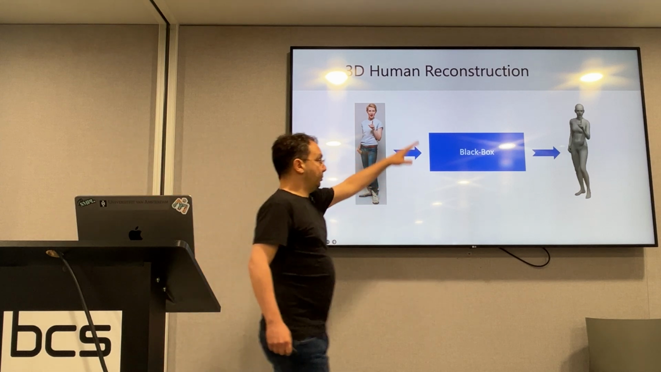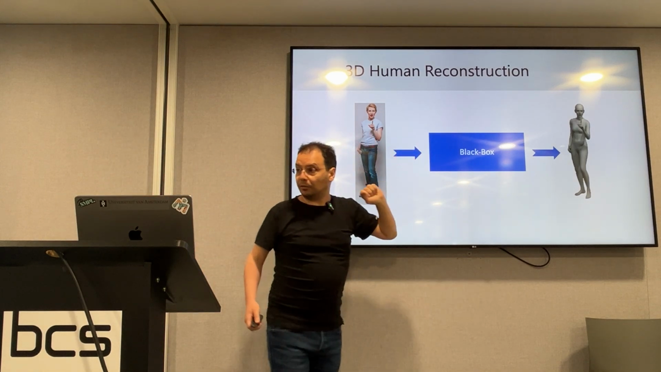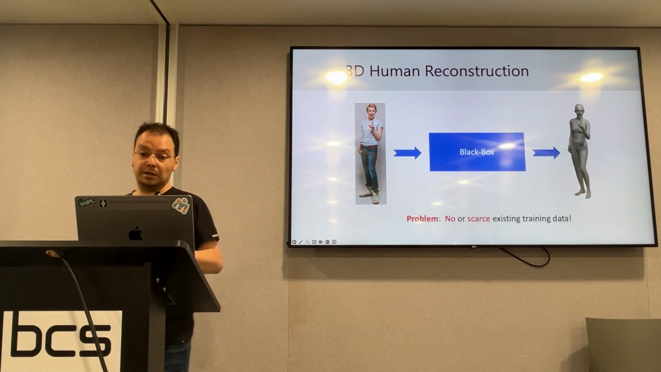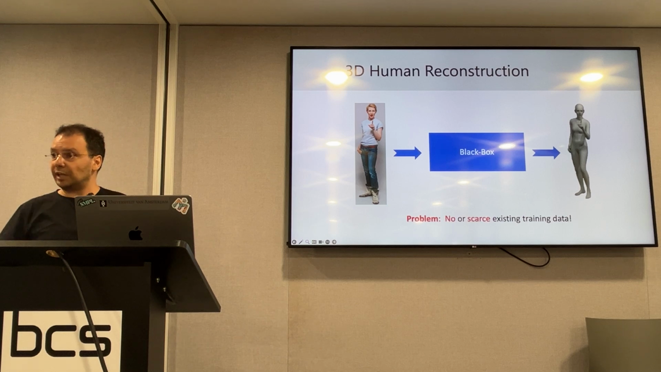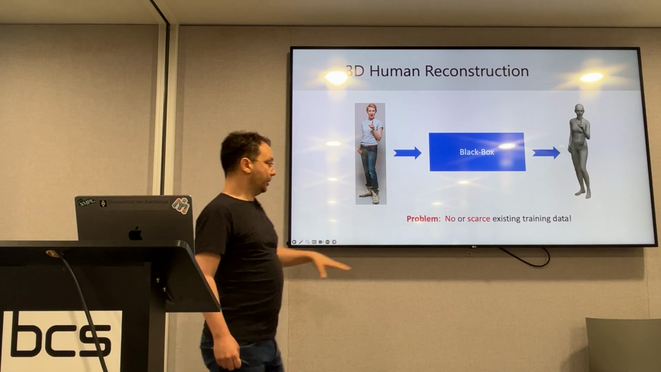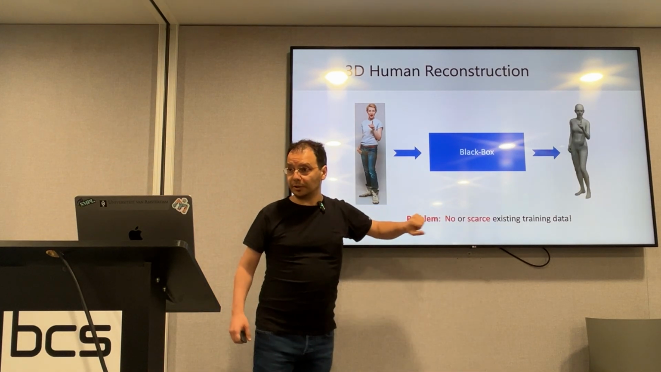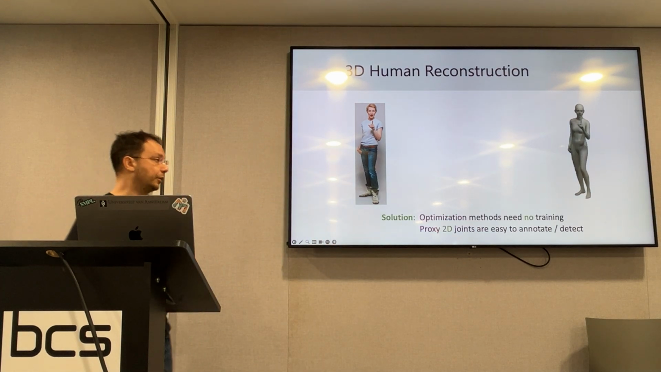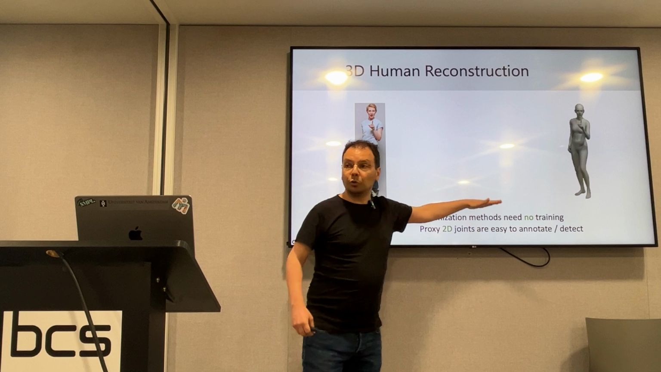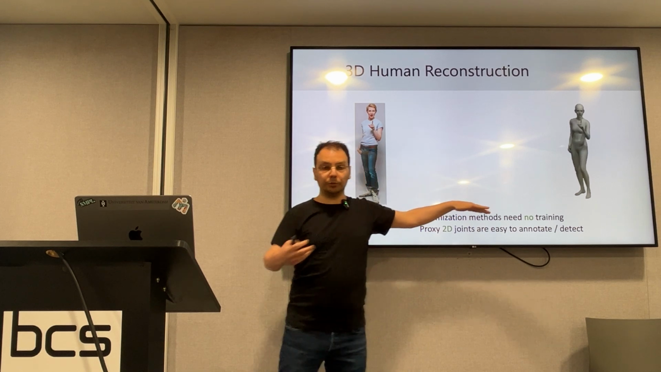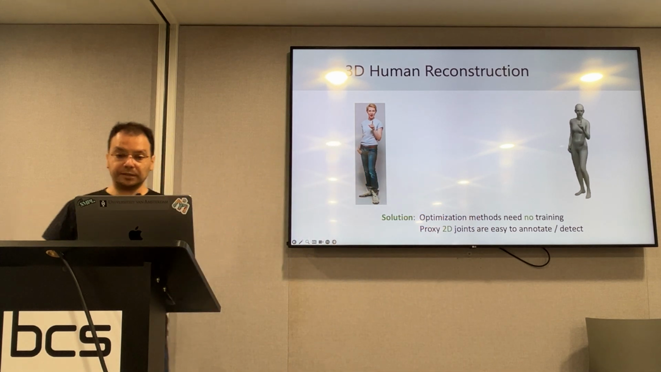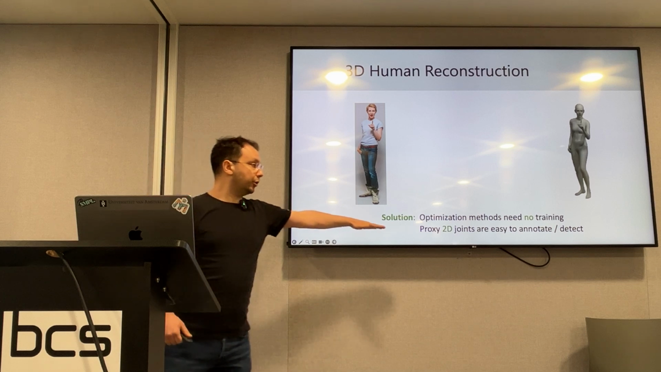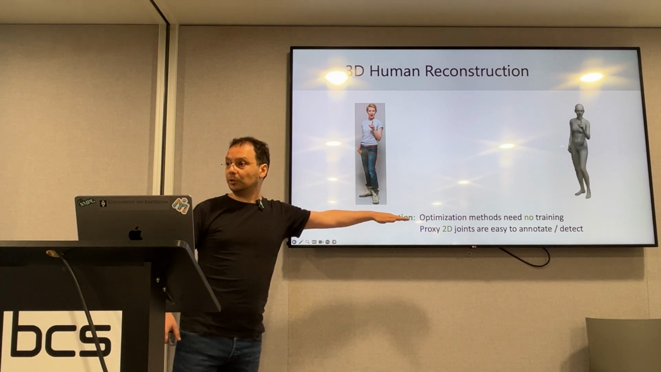Nowadays, this is some kind of deep network, and of course, we need training data for this. The problem is that training data nowadays is kind of scarce, and not long ago, there was actually no training data for this. Luckily, there exists a solution, optimization-based methods. They need no training, so we can exploit them to collect pseudo-ground truth and build training datasets. And proxy 2D joints, they're easy to annotate and easy to detect.